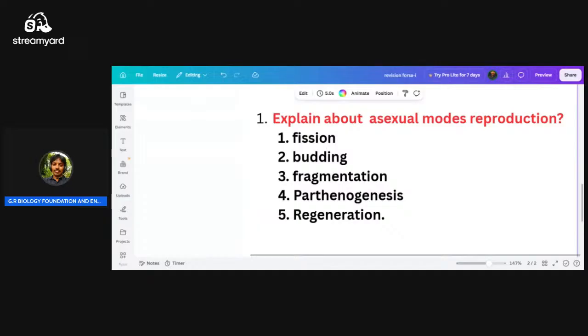Okay. In parthenogenesis, what happens here? The female gamete, the female sex cell, without fusion of the male sex cell, directly changes into a zygote. That is parthenogenesis. Would it involve two parents? So here, are there two parents?